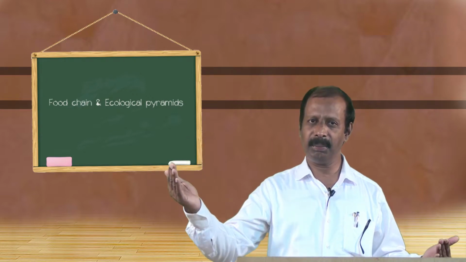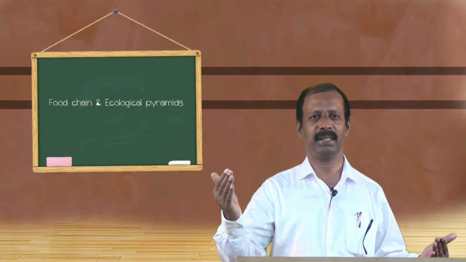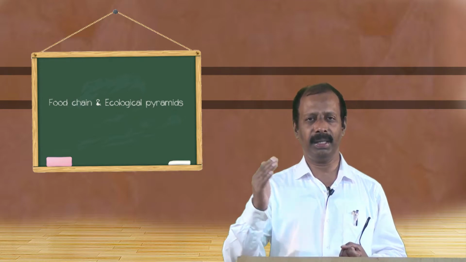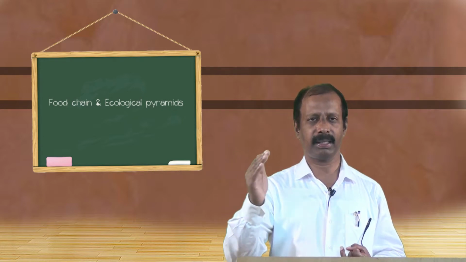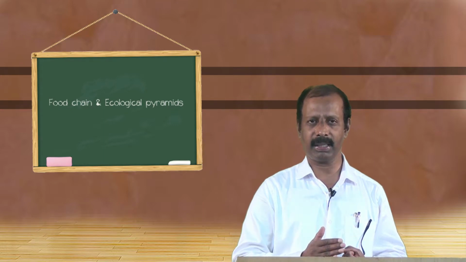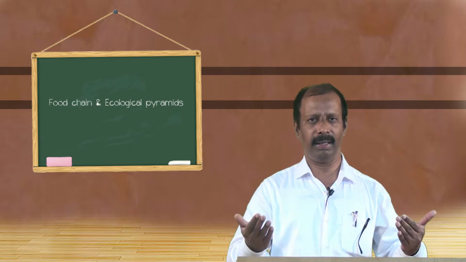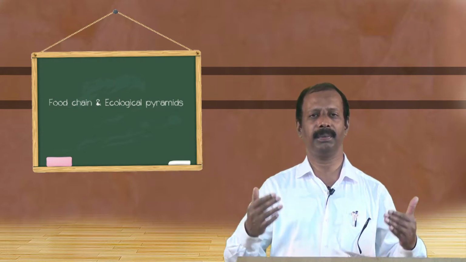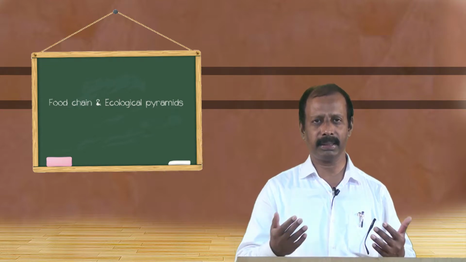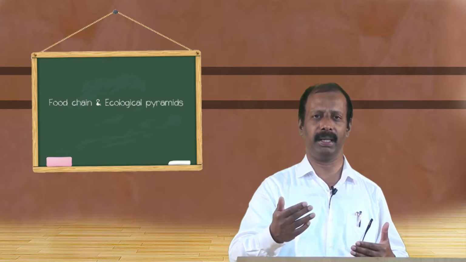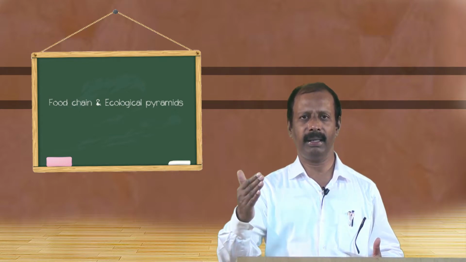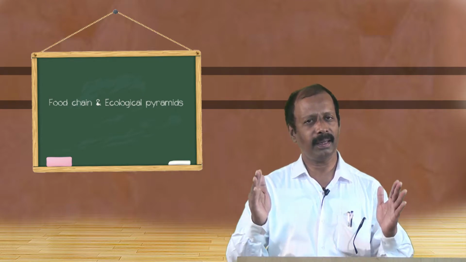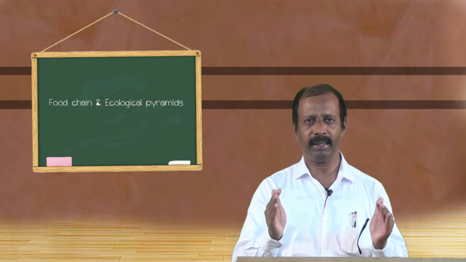Now, the relationship between the microorganisms and the lice and bugs is parasitic. The relationship between the lice and bugs and the birds is parasitic, and in a way the bird is a parasite and it depends on the fruit bearing plants for its survival, that is also parasitic. So, this is the second way of looking at the food chain. And the third one is a detritus food chain.